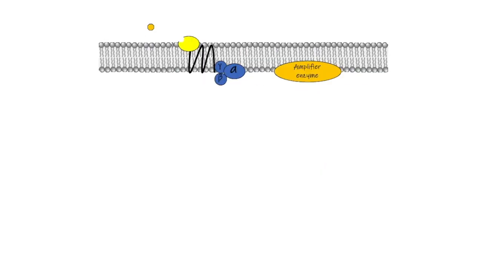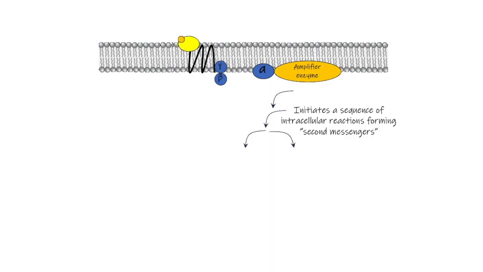Another mechanism that a G-protein linked receptor may use is to activate an amplifier enzyme. The binding of a single ligand activates an amplifier enzyme, which triggers a sequence of intracellular reactions that leads to widespread cellular changes through the creation of substances called second messengers.